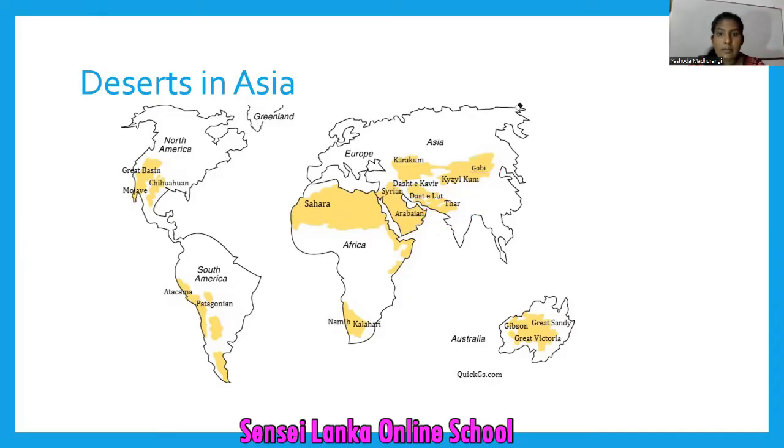So dear children, remember the places. Sometimes you will have to mark a map. Mark and name the deserts in Asia on a map of the world. If there is such a question, you must be able to do it very clearly. If you are marking the deserts on a map, it is better to use a yellow color pencil. Don't forget it.